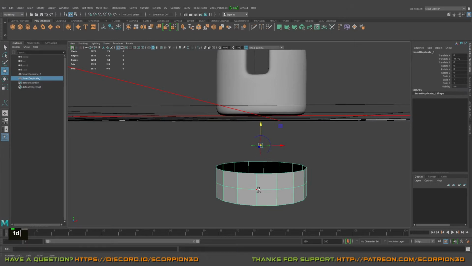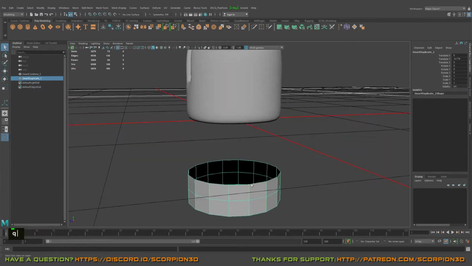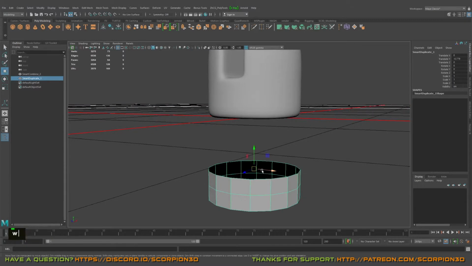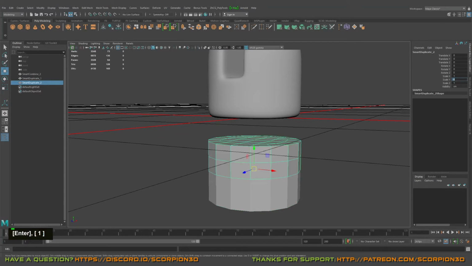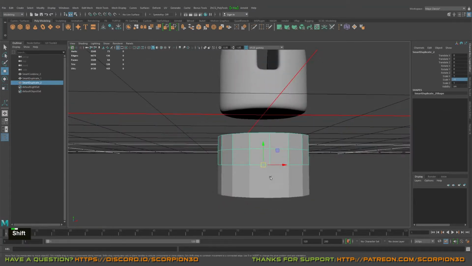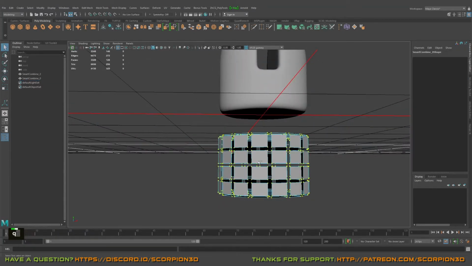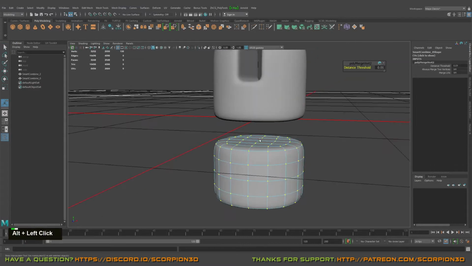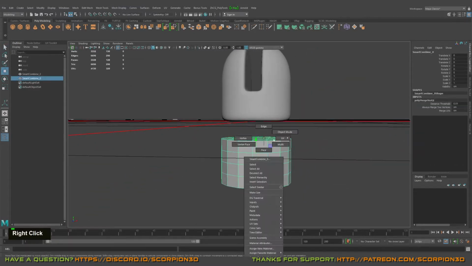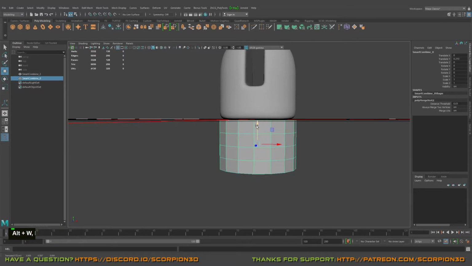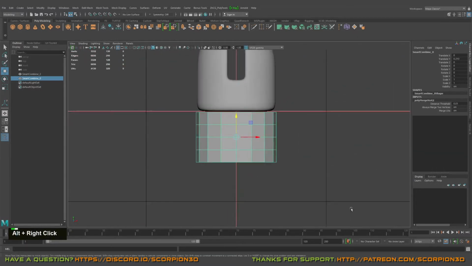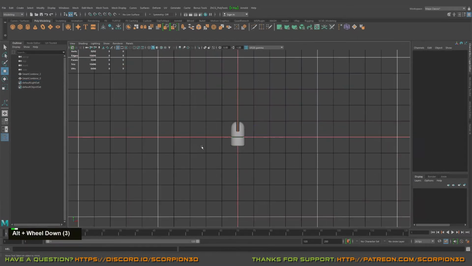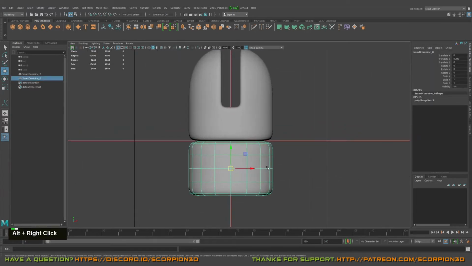Probably I will move the pivot to the bottom of this area and freeze it, duplicate it, and flip it over the X, or over the Y axis, in order to get something like that. Whoops, vertex point selected, merge it. Cool. Okay, let's go to the frontal view, move it, check how it will look.